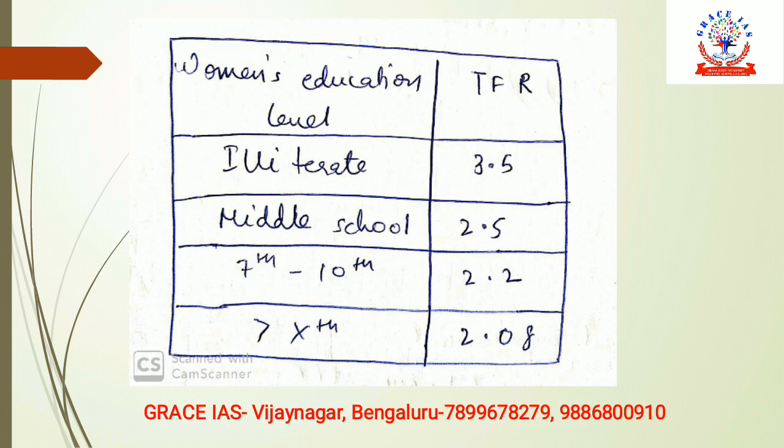So this is one diagram and one data point which you can remember and use in any population related question. In this data you are comparing women's education level with TFR, that is, total fertility rate. As you can see, if the woman's education level is low, such as if she is illiterate, then the TFR is high. It may seem like too much data, but it is very easy to remember. So please try to do so if you can, and it will help increase visibility in your answer. If you make this table, it will give a very good visibility to your answer and help you fetch more marks. In addition, you can make this diagram.